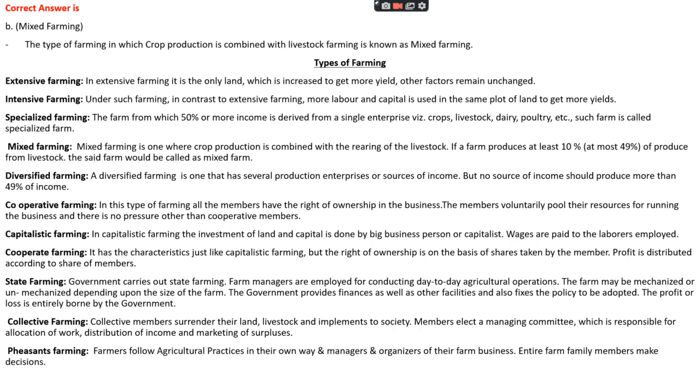Okay, and if we see collective farming, all the collective members surrender their land, livestock, and implements to the society, and then these members themselves select a managing committee which is responsible for allocation of work, distribution of income, and marketing of surpluses. And if we see seasons farming, it is the most common farming where the farmer follows agriculture practice in their own way, and manages and organizes their farm business, and the entire farm family members make the farm decisions. Such type of farming is known as seasons farming.